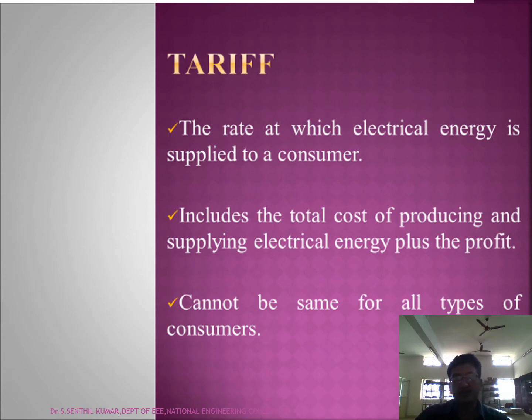So, it cannot be the same for all types of consumers. The tariff includes the total cost of producing and supplying the electrical energy plus the profit. While fixing the tariff, what does tariff mean? For the consumption of per unit of electricity, fixing the cost per unit is called the tariff.